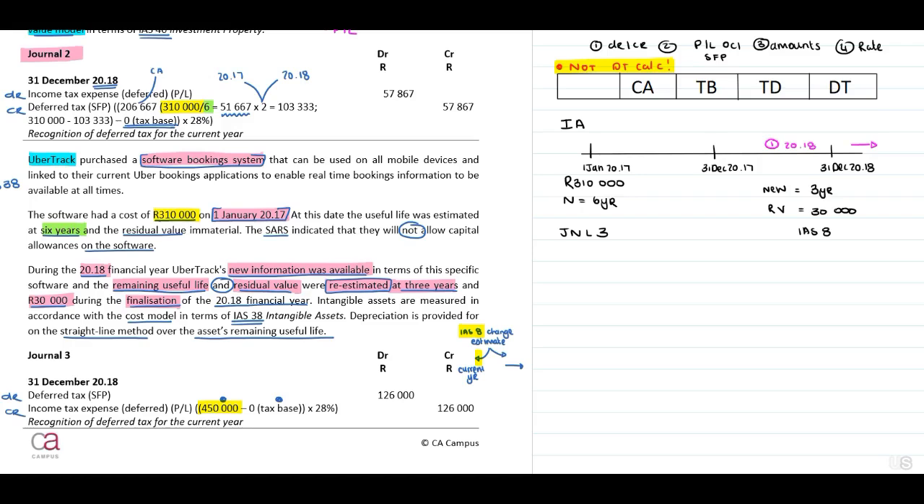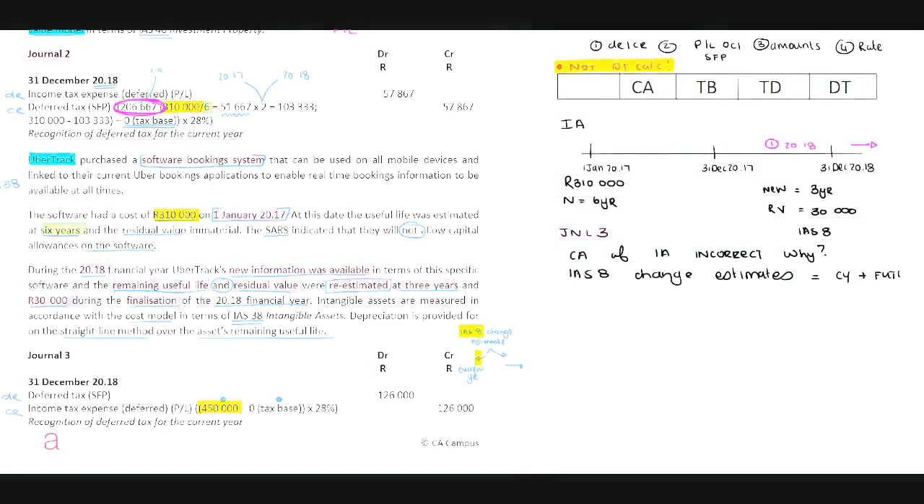Therefore, we can conclude, well, not technically conclude, but when we look at the amount that they have used in terms of the carrying amount, this 206,667 is incorrect. Therefore, we need to indicate here that the carrying amount of the intangible asset is incorrect. Now, why do we say this? Because in terms of IAS 8, if there is a change in estimates, we need to apply this in the current year and future periods.